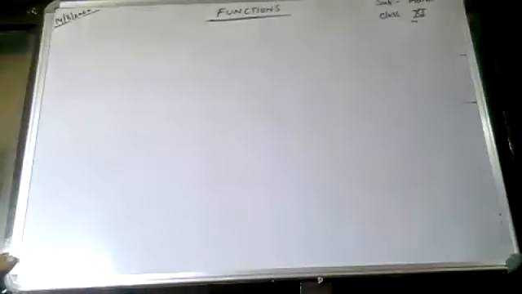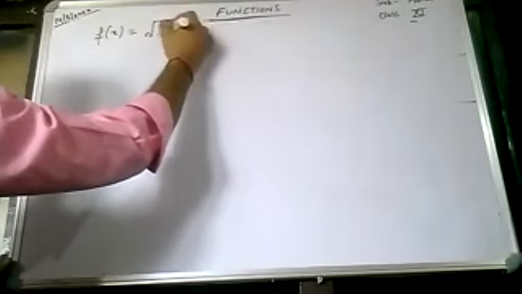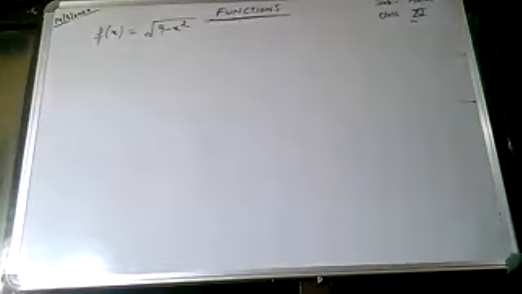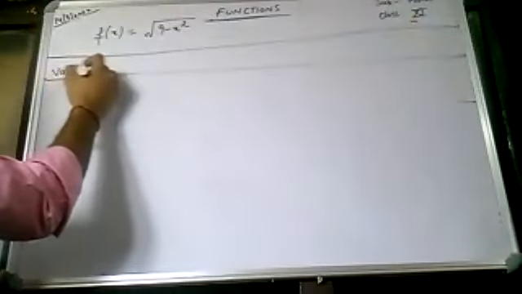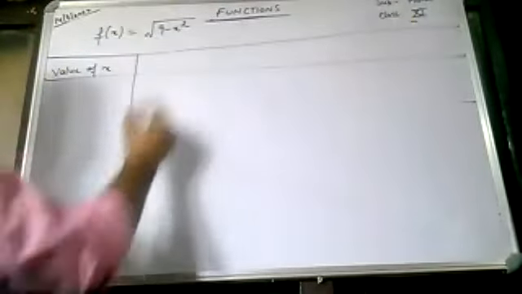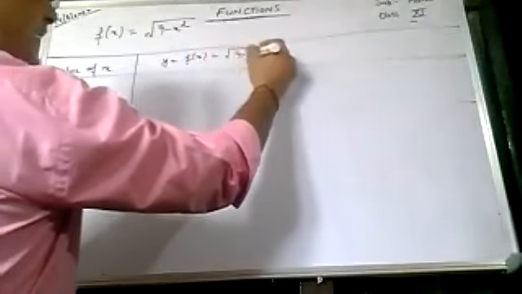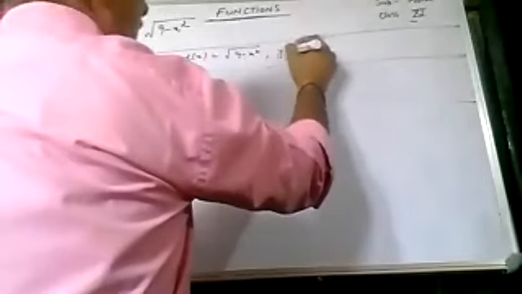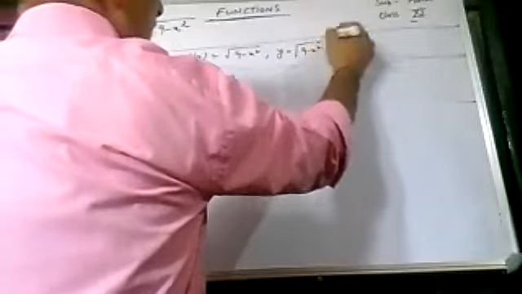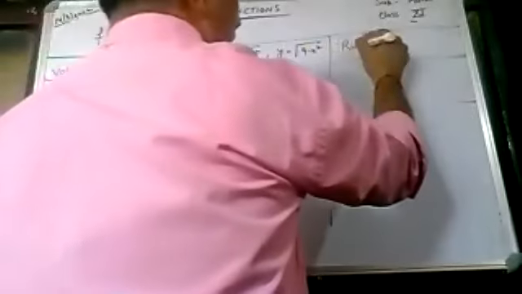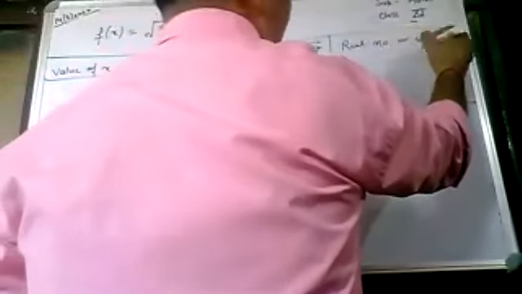Next is f of x is equal to under root of 9 minus x square. You are supposed to calculate the domain and range of this रियल वैल्यूड फंक्शन. सेम करेंगे क्लास, बिल्कुल सेम प्रोसीजर करेंगे. दैट इज यहाँ पे क्या लगाएंगे, वैल्यू ऑफ x लेंगे, so this is y is equal to f of x is equal to under root of 9 minus x square. That means y is equal to under root of 9 minus x square. A real number or not, real number or not.